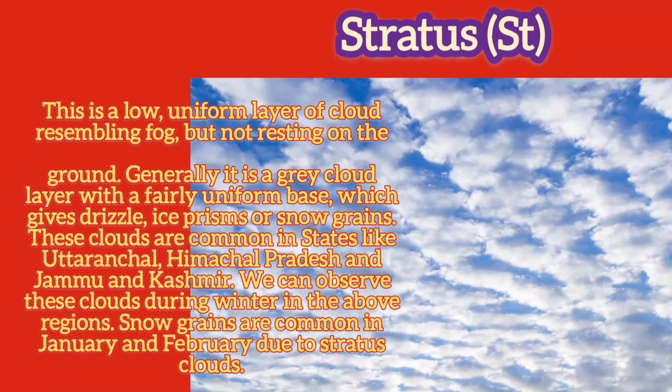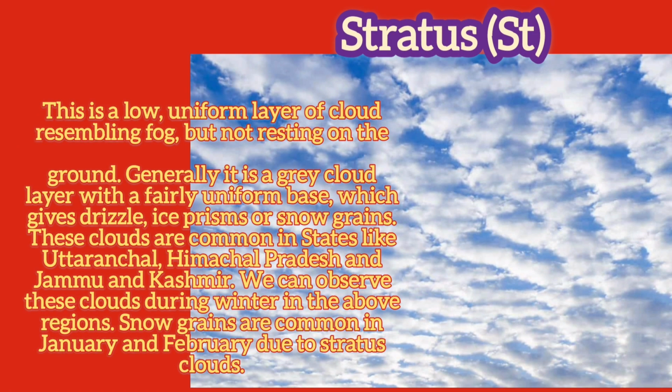Stratus. This is a low, uniform layer of cloud resembling fog, but not resting on the ground. Generally, it is a grey cloud layer with a fairly uniform base, which gives drizzle, ice prisms or snow grains. These clouds are common in states like Uttaranchal, Himachal Pradesh and Jammu and Kashmir. We can observe these clouds during winter in the above regions. Snow grains are common in January and February due to stratus clouds.